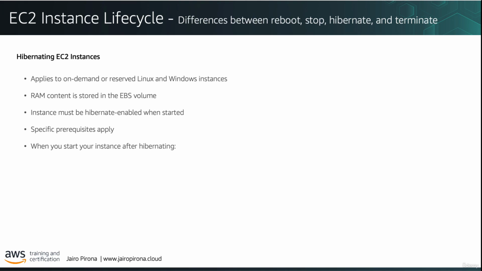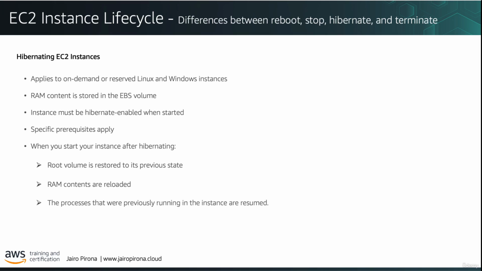With hibernation, the RAM contents are saved to an EBS volume. So, this means that you can return your instance to the state it was in, including the information that was in the RAM when you need it, so you can resume everything as it was before. The instance must be enabled for hibernation when it is started, and specific prerequisites apply. When you start your instance after hibernating, the root volume is restored to its previous state. The RAM contents are reloaded back into memory, and the processes that were previously running on the instance are resumed. You will also find that all previously attached data volumes are reattached and the instance retains its instance ID.